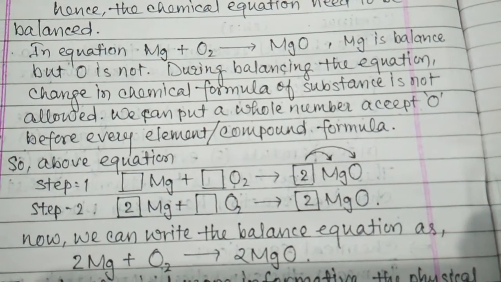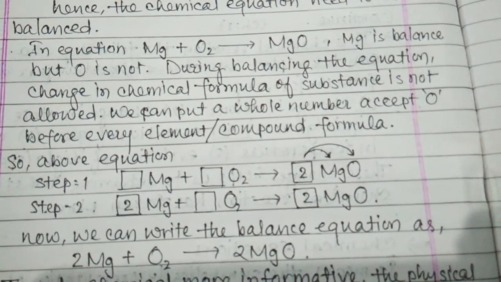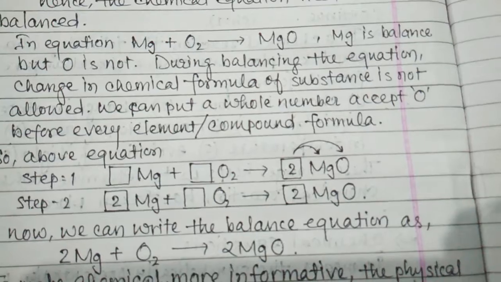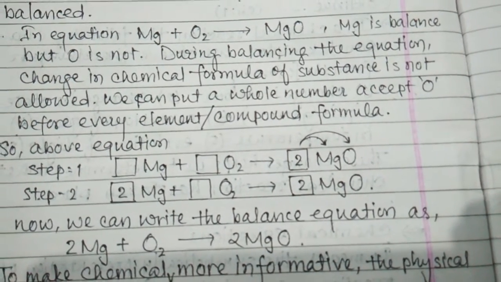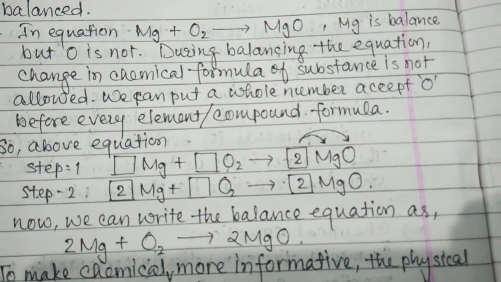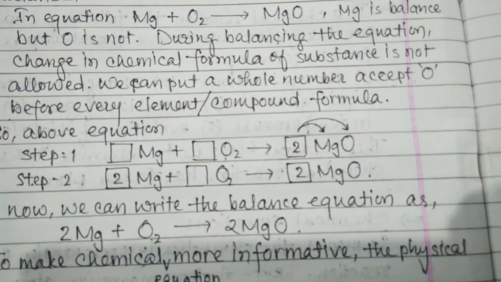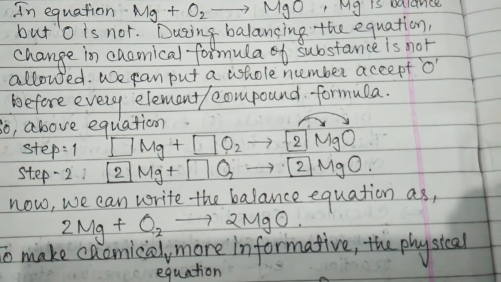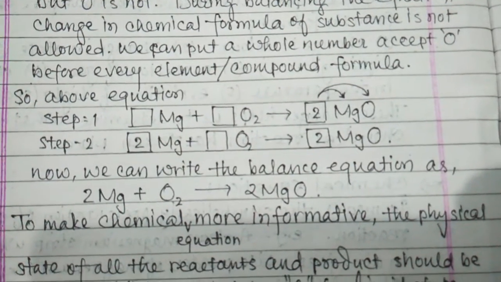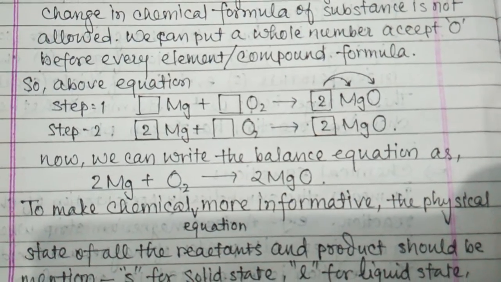So we write 2 before magnesium oxide. Then on the right hand side, magnesium is 2 and oxygen is also 2. Again, magnesium is unbalanced, so we write 2 in front of magnesium. So this balanced reaction is written as 2 Mg plus O2 gives 2 MgO.